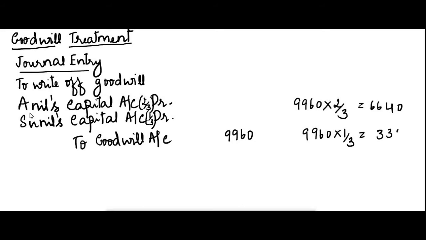You have a total value of 9,960, in this 2/3 it is debited to Anil's account, which is 6,640, and for Sunil it is 9,960 into 1/3, answer is 3,320. So you have to debit 6,640 to Anil's account and 3,320 to Sunil's account. So now the goodwill is written off.